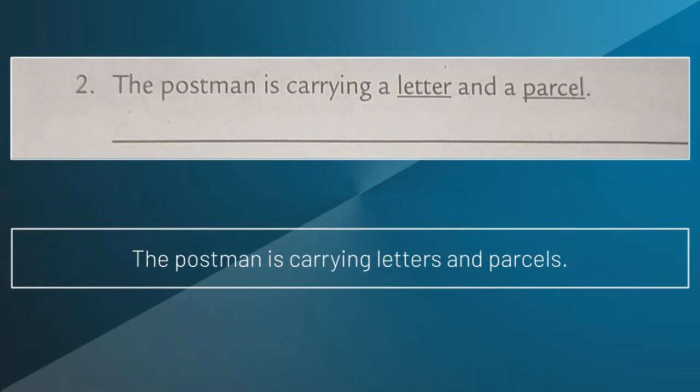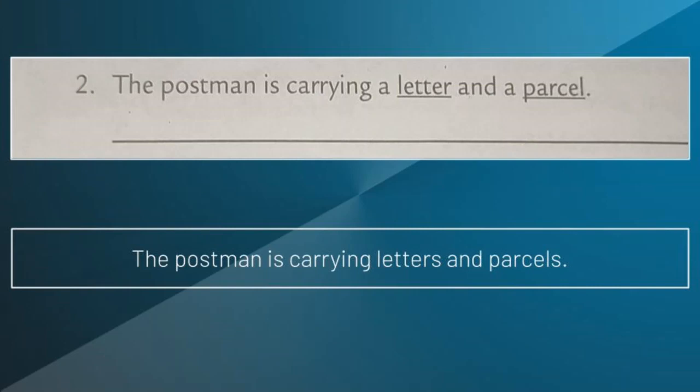Yes, you're right. That is letters. We have to add the letter S. Then what is the plural form of parcel? Yes, you're right. That is parcels. Just we are going to add the letter S to letter and parcel. Okay. Now rewrite the sentence. The postman is carrying letters and parcels.